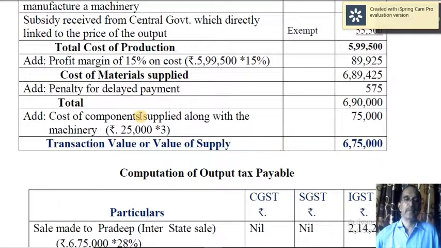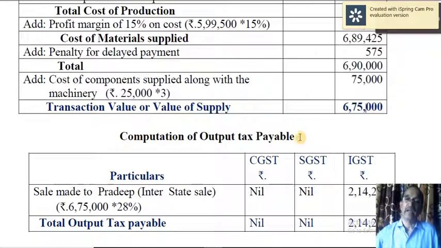Then cost of components supplied along with the machinery, we call this total supply a mixed supply, because they are not naturally bundled, these items are not closely related, and therefore we call that mixed supply. When you apply mixed supply, the value of the components should be added here, and the transaction value of this mixed supply is 6,75,000. While calculating output tax, the highest rate should be applied, that is 28% in our case, though the output tax rates are different for different components. So that's about transaction value or value of supply.